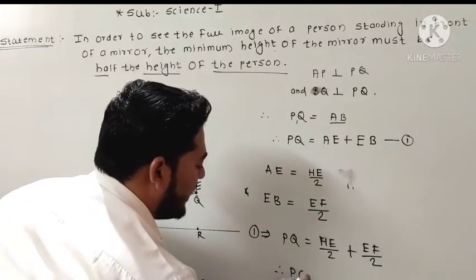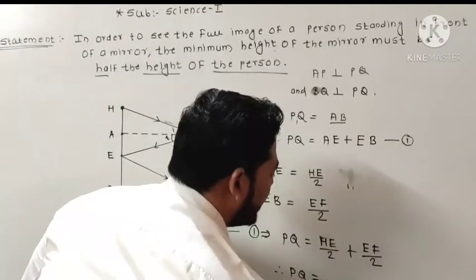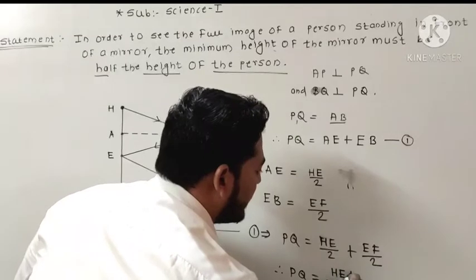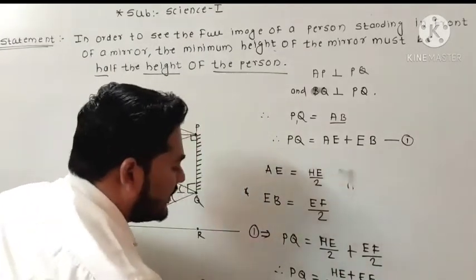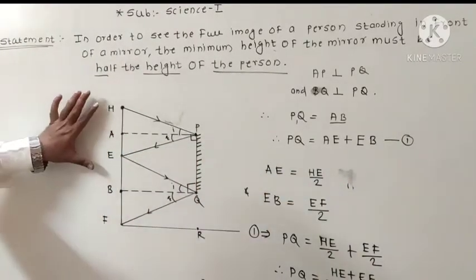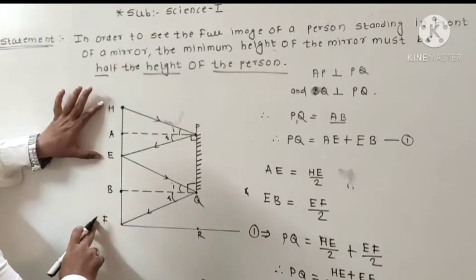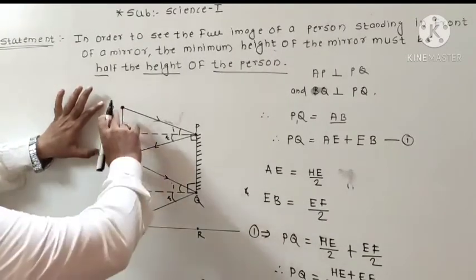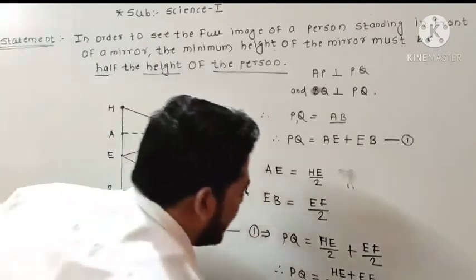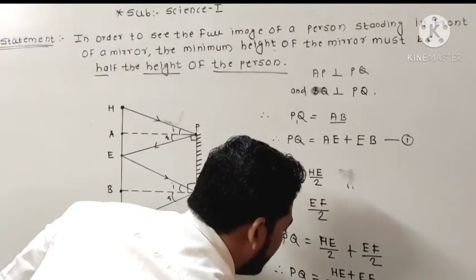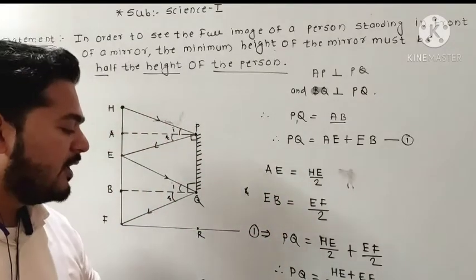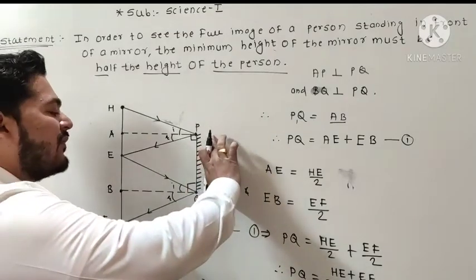Here the bases are the same, so we take the LCM, that is 2, and if the bases are the same, then we add, that is HE plus EF. So finally we get PQ is equal to, see in the diagram, HE and EF together, the sum, we can write as HF. So HF divided by 2. So in this way we prove that PQ is the height of the mirror.